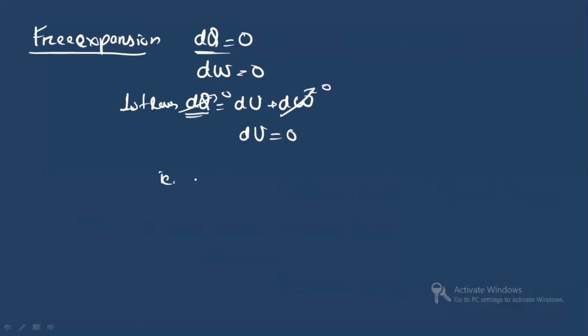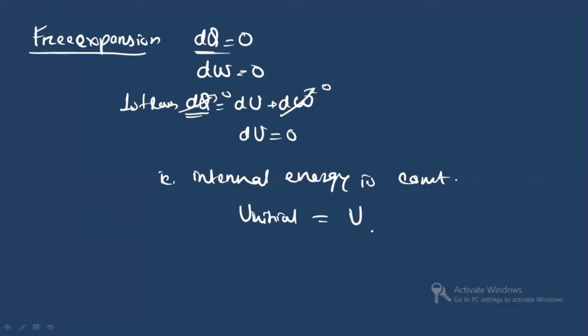That is, internal energy is constant. That means the internal energy for the initial state, U initial, is equal to what? U final, right?